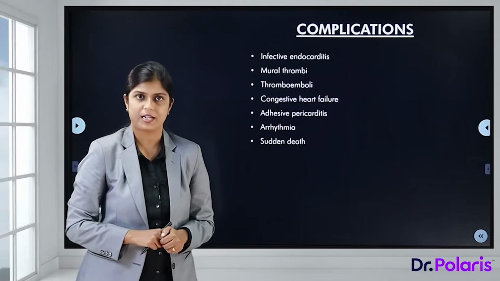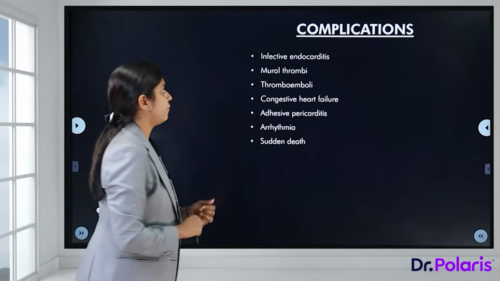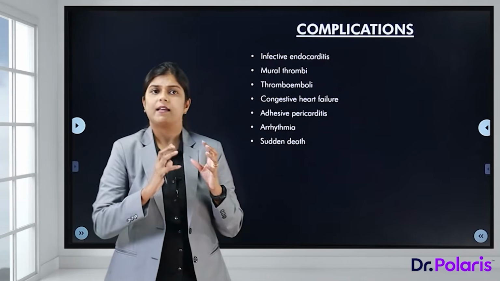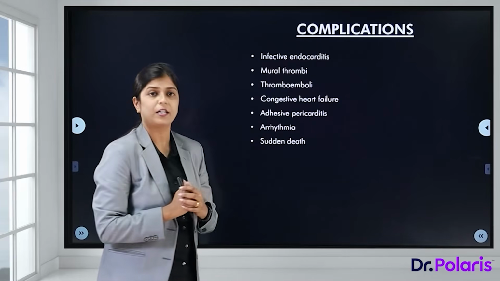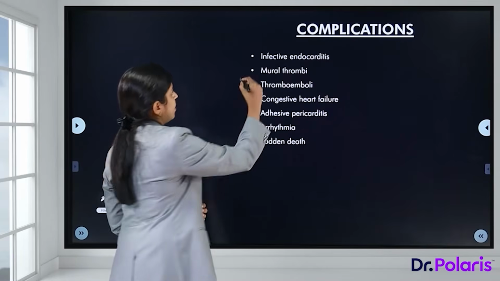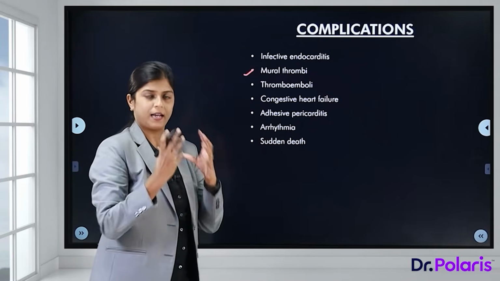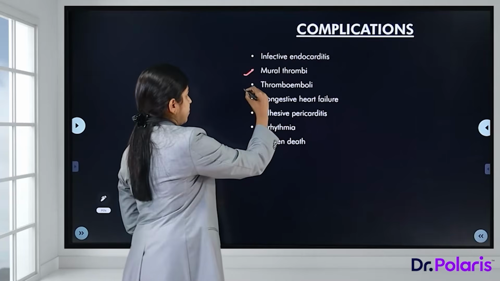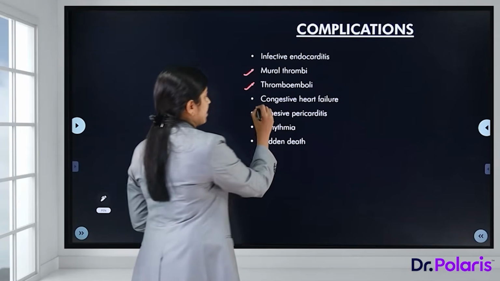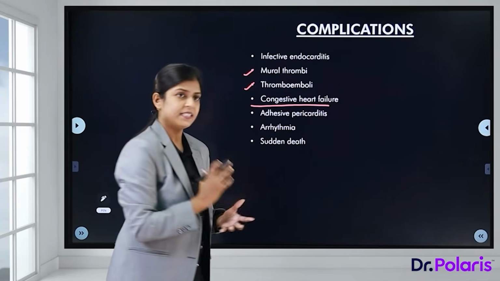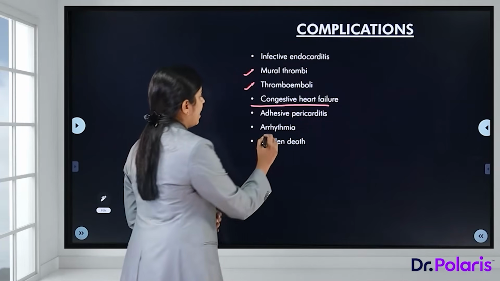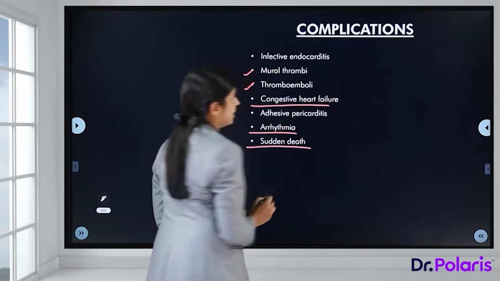So what can be the complications of rheumatic heart disease or rheumatic fever? These vegetations that we talk about in rheumatic heart disease can get infected, and that can lead to infective endocarditis. So that's a complication of rheumatic heart disease. Mural thrombi formation can occur within the chambers of the heart. Those thrombi may embolize to different areas, so thromboembolism. Congestive heart failure can occur. Adhesive pericarditis can result as a complication of rheumatic heart disease, arrhythmias, and lastly, sudden death.